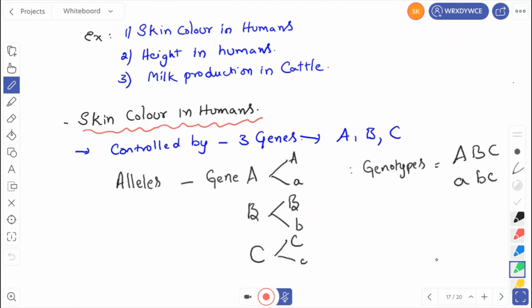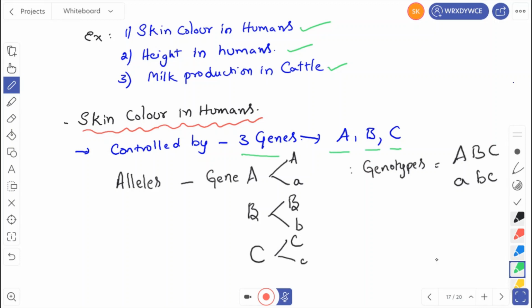Examples of polygenic inheritance are skin color in humans, height in humans, and milk production in cattle. These are the best examples for polygenic inheritance. Today we will see skin color in humans. Skin color in humans is controlled by three genes, that is A, capital B, capital C.